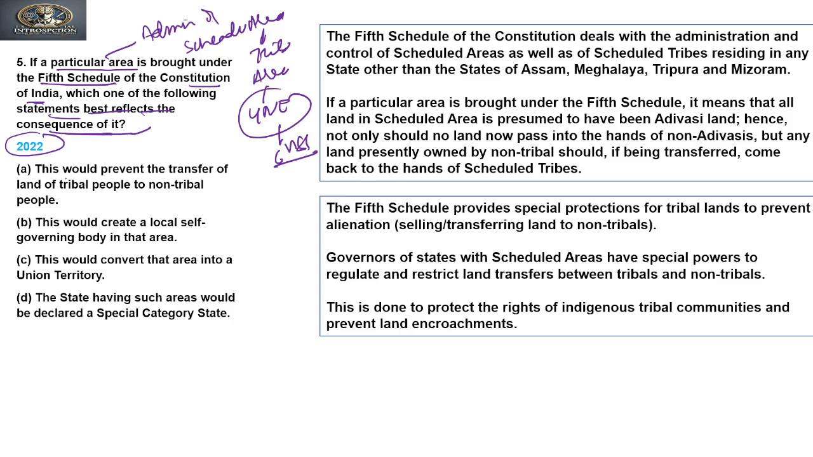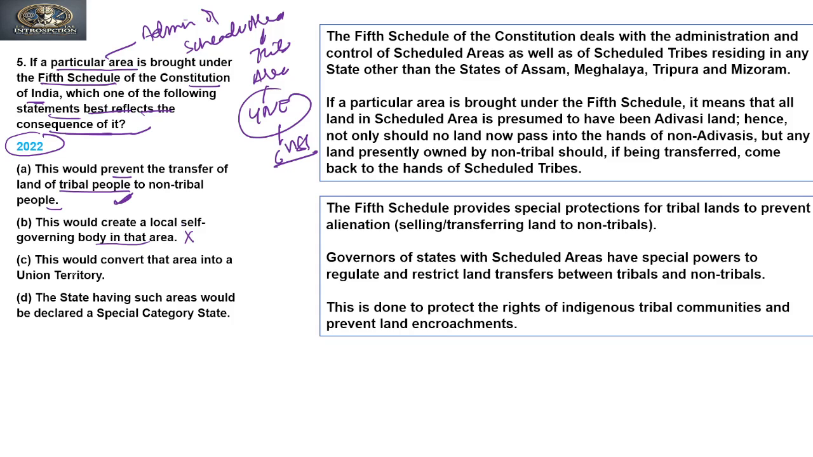The first says it should prevent the transfer of land of a tribal to non-tribal people. Yes, it is true. If any area comes under the scheduled area, then land of the tribal population cannot be transferred. There is a security, you can say, protection of their land. This is true. Does it best reflect the consequence? For this, let's analyze the other options. They should create a local self-governing body in that area. No, it is not going to create a local self-governing body in that area. This is not